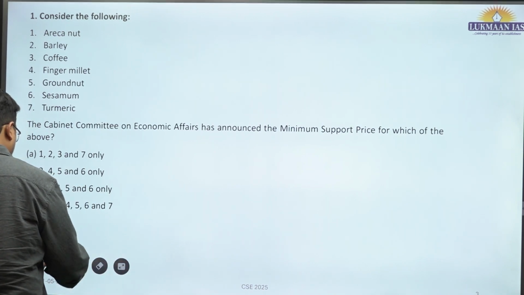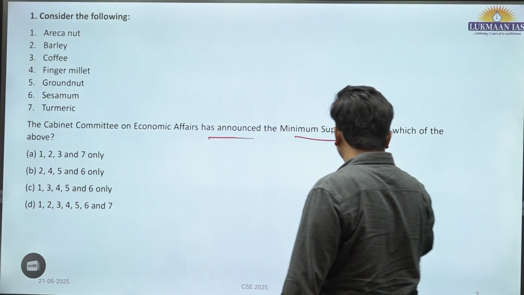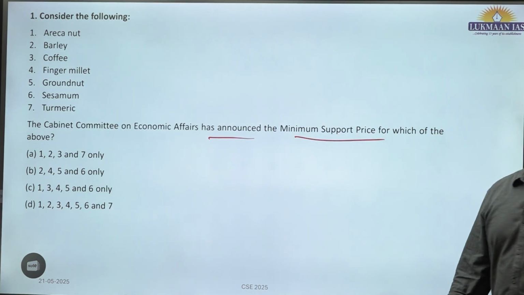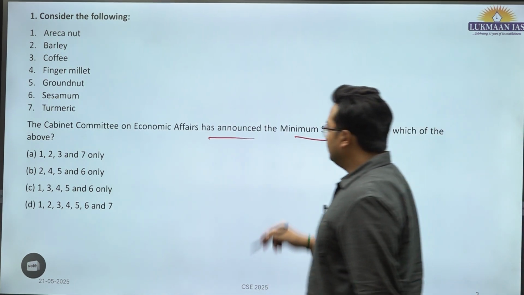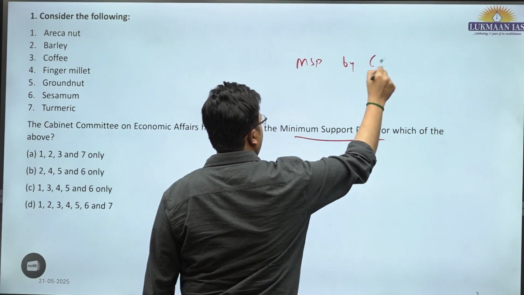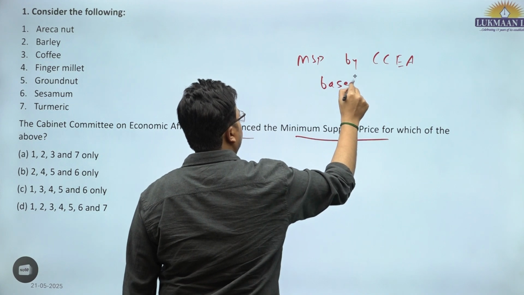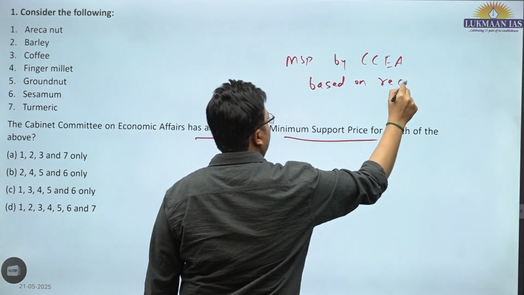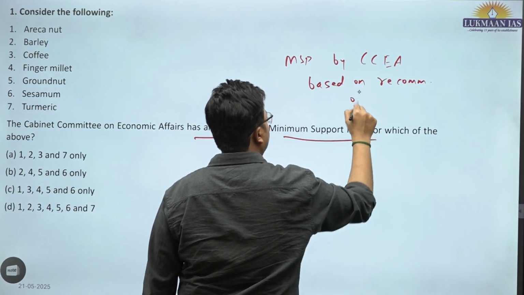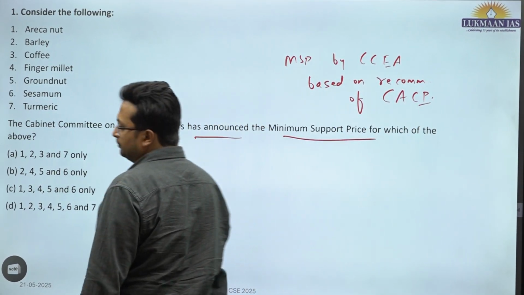The first question was, the Cabinet Committee on Economic Affairs has announced MSP for which of the following. So we know that MSP is announced by the CCEA based on the recommendation of the Commission on Agricultural Costs and Prices.